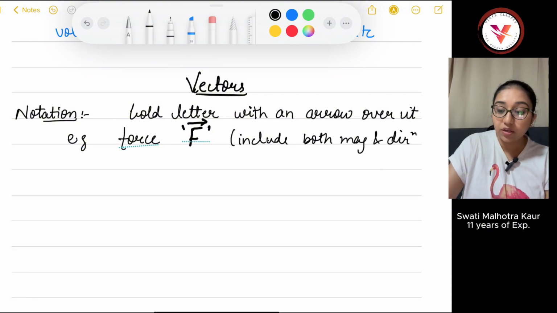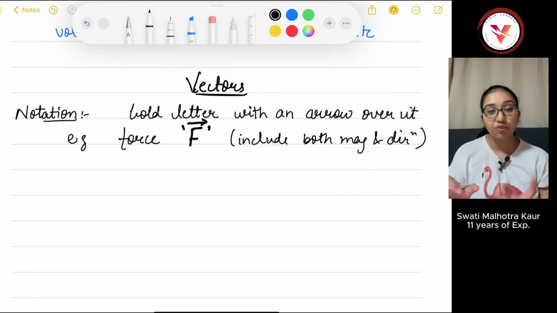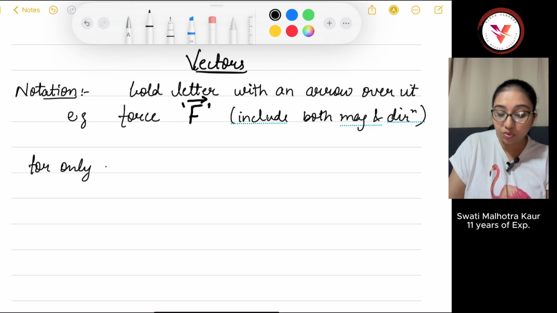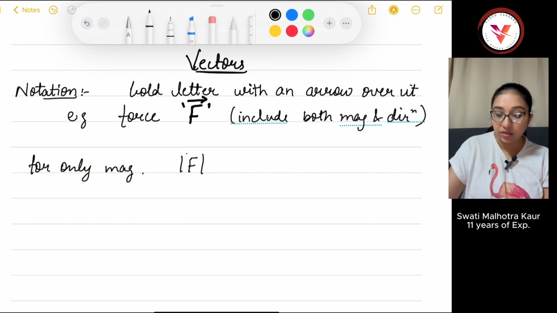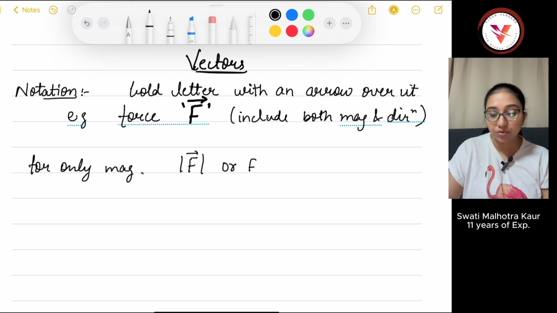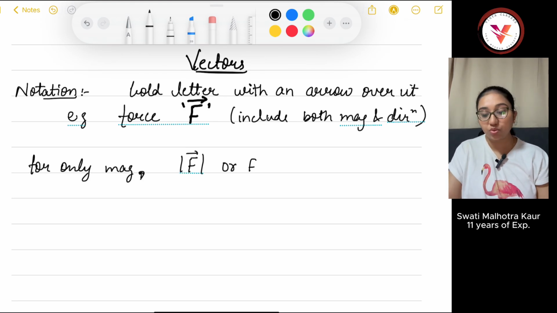But if you are talking about only magnitude, you can write it within bars, with the arrow, or simply F. So this is magnitude. It has nothing to do with direction.